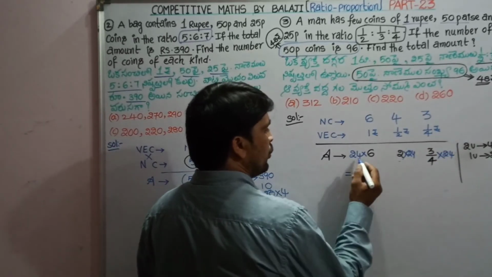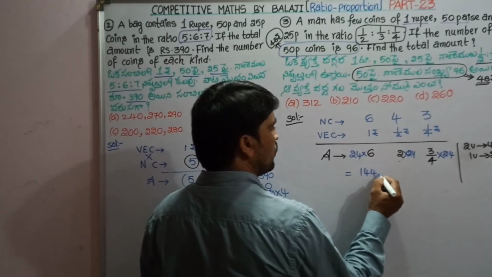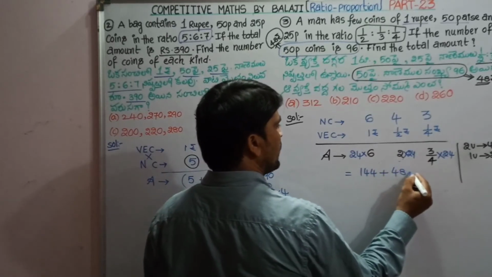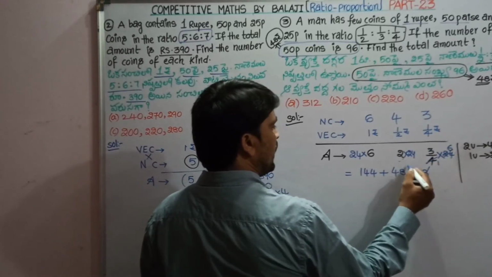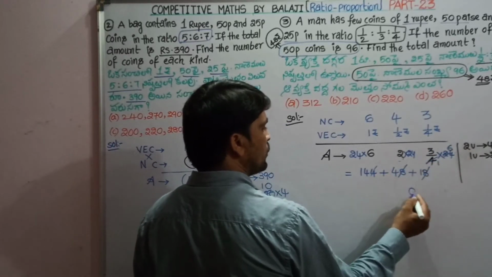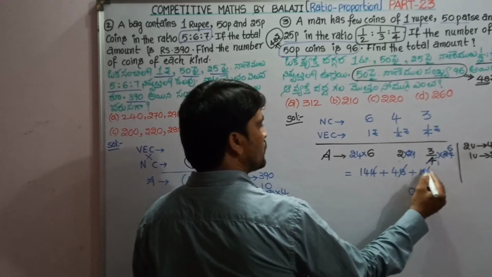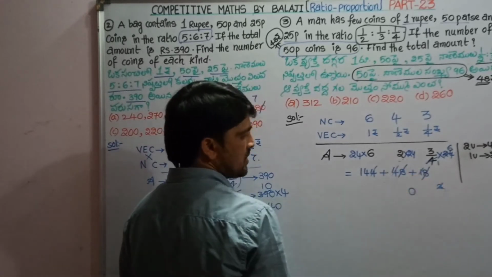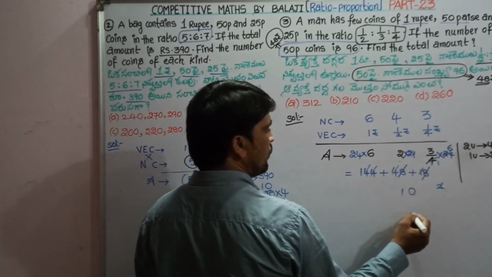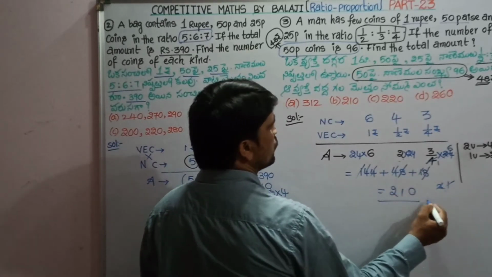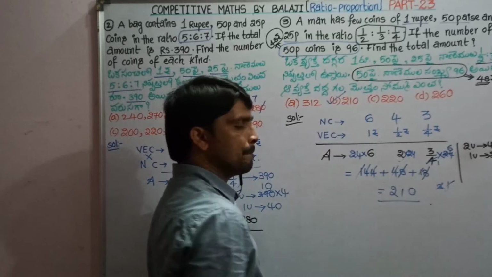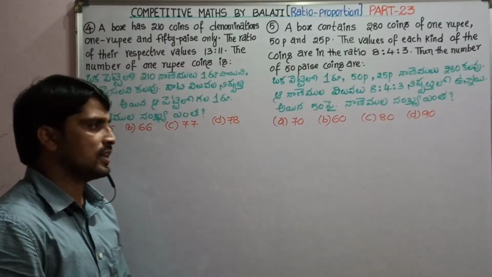Total amount equal 24 6 are 144 plus 2 24s are 48. 4 1s are 4, 6 are 6, 3s are 18. 8 plus 8 16 plus 4 20. 2 carry. 2 plus 1 3. 3 plus 4 7. 7 plus 4 11. 1 carry. 1 plus 1 2. That is total amount is 210. So answer is B. Next and last two questions of this class.